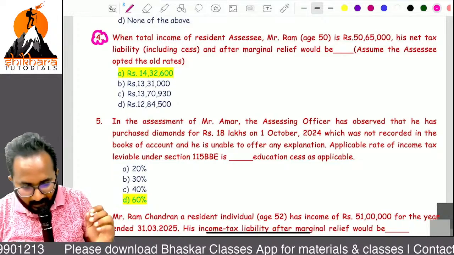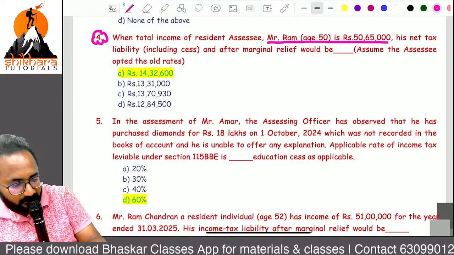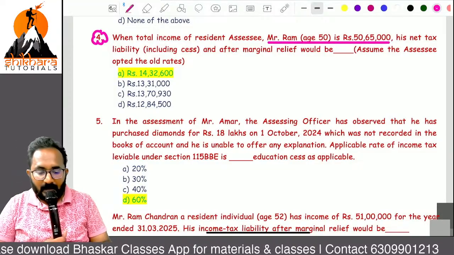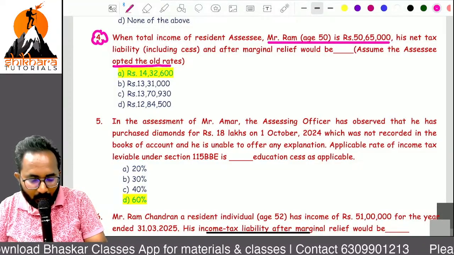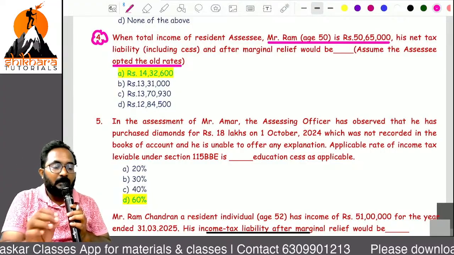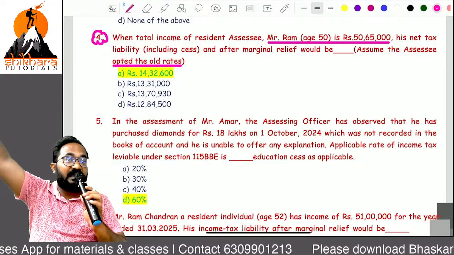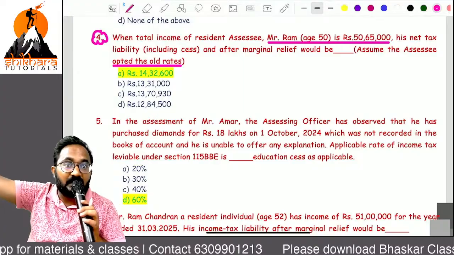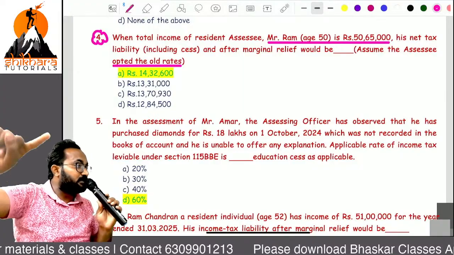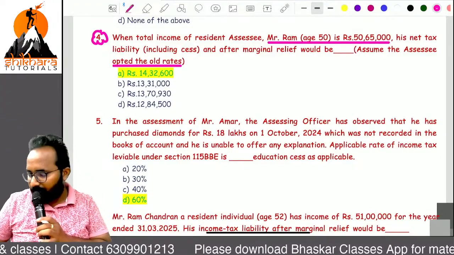Yes, ma, they are asking the tax liability of Ram having the age of 50 years. Assume he opted for the old rates. Old rates means what, ma? Normal. Sir, here by looking at his total income itself, you need to identify whether he is eligible for marginal relief. So calculate this question as per the steps given in marginal relief.